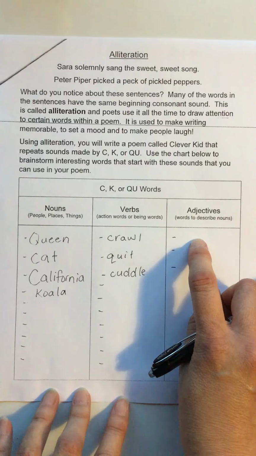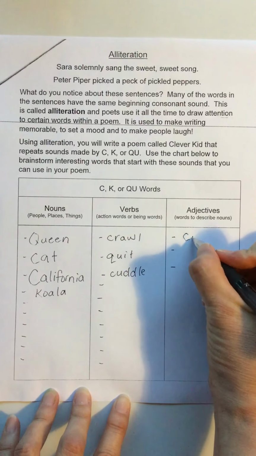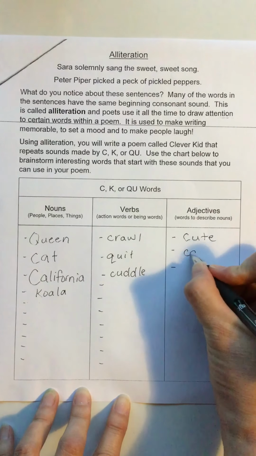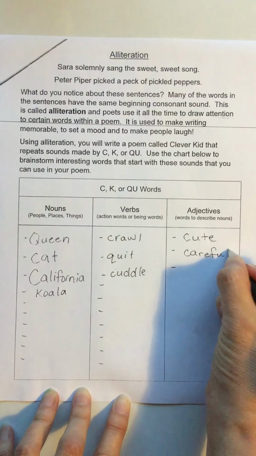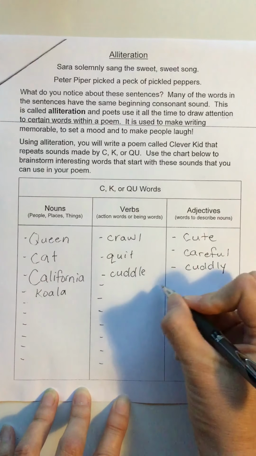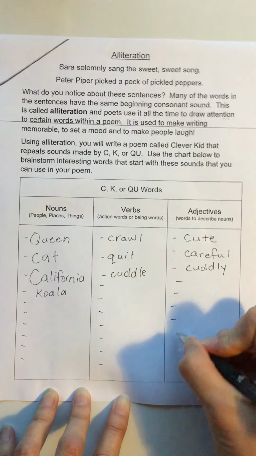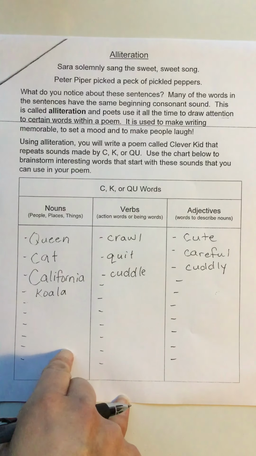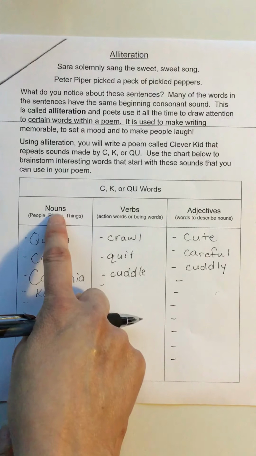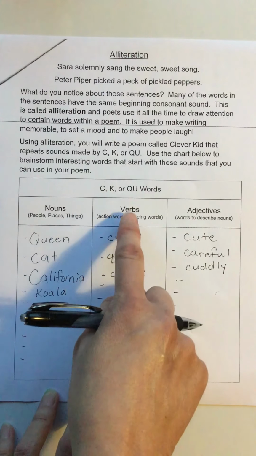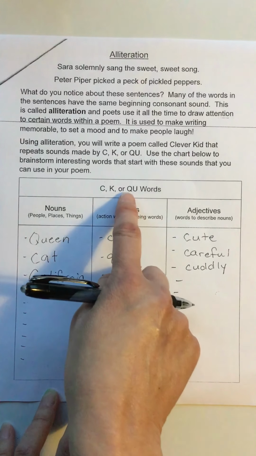So what are some good adjective words? Well, here's a fun one, cute. How about careful or cuddly? Now here's a fun thing that you can do to help you think of a whole bunch of fun and interesting words for your poem. You can go into Google on your computer or on your tablet and type in nouns that start with C or nouns that start with K. You can do verbs that start with C or verbs that start with QU.